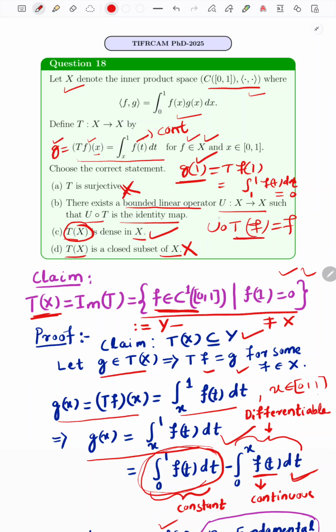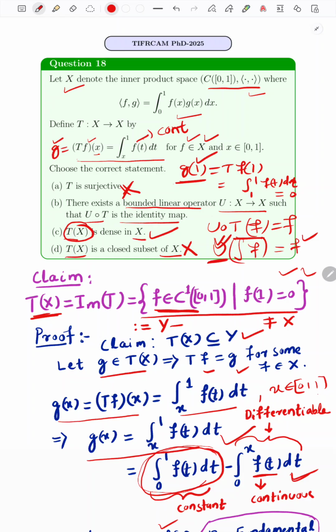The integration. The operator T is the integration of f. Integration of f is equal to f, and here the operator U must be a derivative operator. Derivative and integration cancel, so we will get the original function. So we are expecting that this operator U should be the derivative operator.